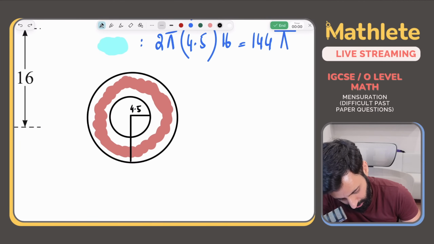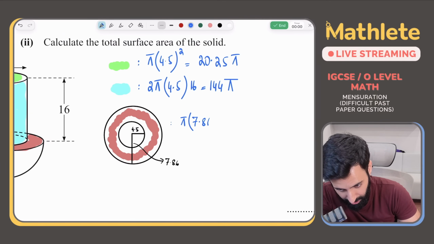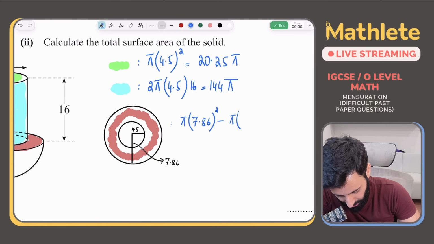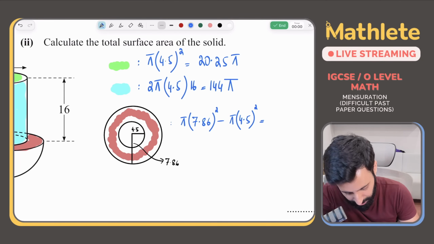ठीक है, तो ये हमारे पास radius है of the large circle, which is 7.86, which means if you want the area of the shaded region, here's what you're going to have to do. You're going to have to do pi into 7.86 squared minus pi into 4.5 squared. Okay, so kind of like a ring. ठीक है, इसको ring type problems भी बोलते हैं.